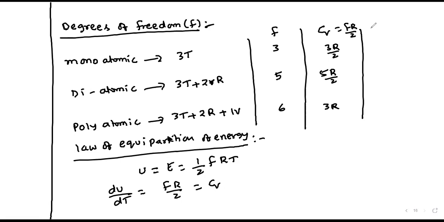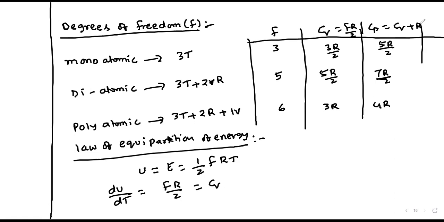Correspondingly, Cp is equal to Cv plus R. That is 3R by 2 plus R, which I can write as 5R by 2. And here 7R by 2, and this is 4R. And then we are having gamma.